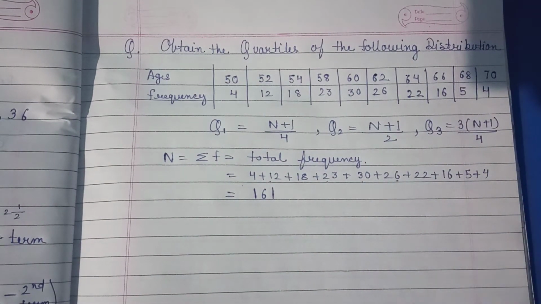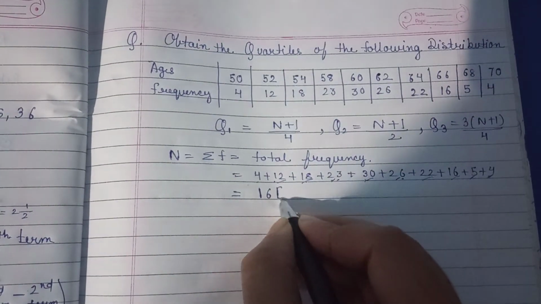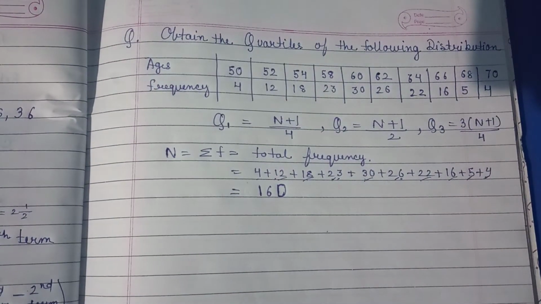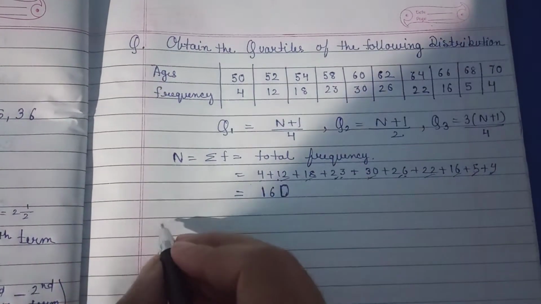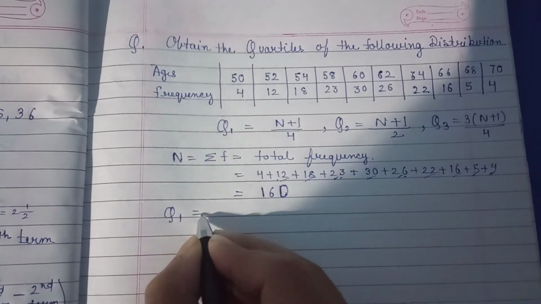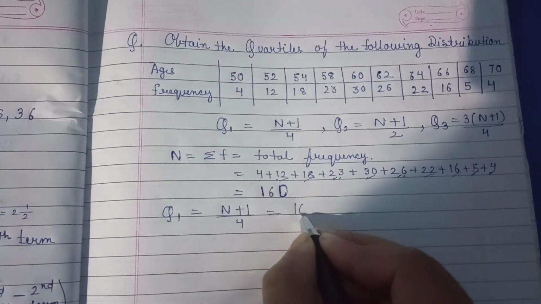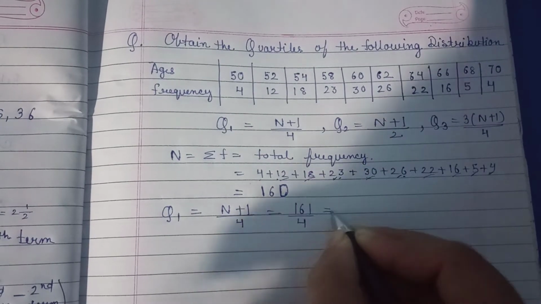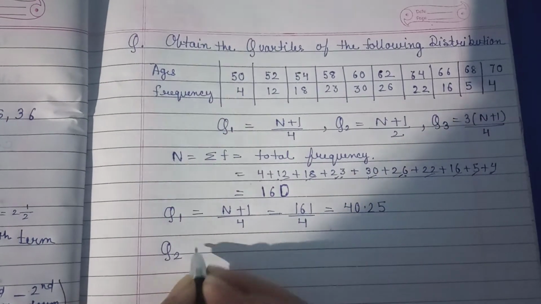Yes, 156 plus 4 is 160, so n is 160. Now we have to find q1. So q1 is (n plus 1) by 4, so it will become 161 by 4, which is equal to 40.25. Now we have to find q2.